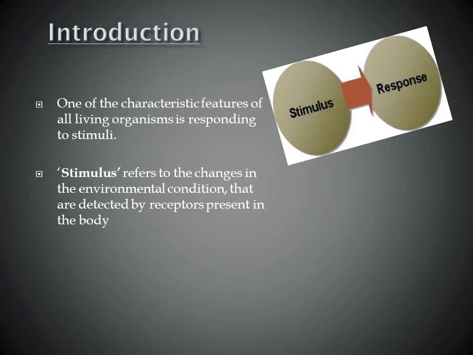That means there are many changes that happen in our surroundings, in the environmental condition, and our sense organs detect them. We know that we have 5 different sense organs: eyes, nose, tongue, ear and skin. These 5 sense organs are exposed to the environment and they detect the changes that happen in the environment. This is known as stimulus.